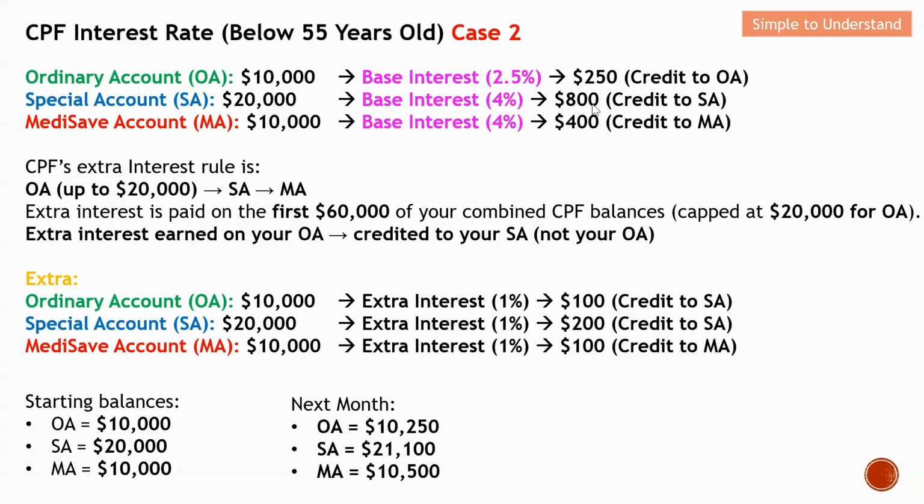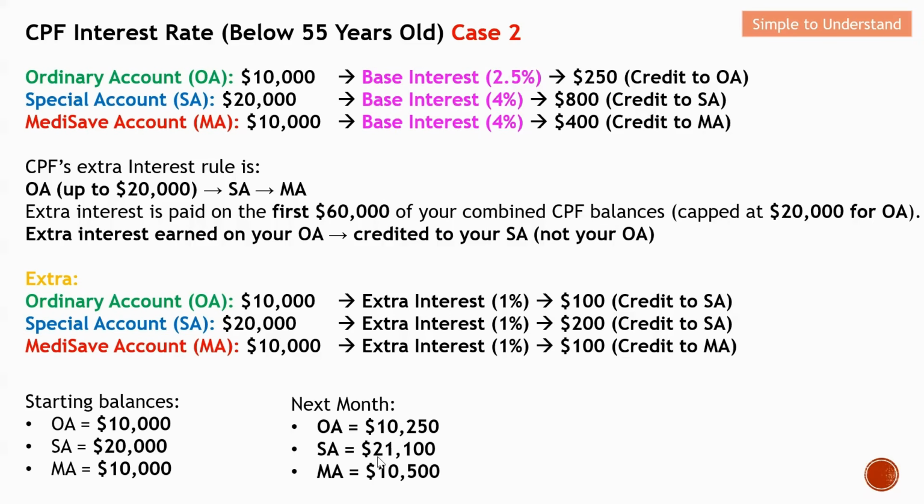I have this 800, which is the base interest earned by SA. And I have another one which is supposed to be credited to OA, but since this is extra, they also credit to SA. So I will have this additional 800, 100, and 200 credited to my SA, which means the total interest earned will be 1,100.